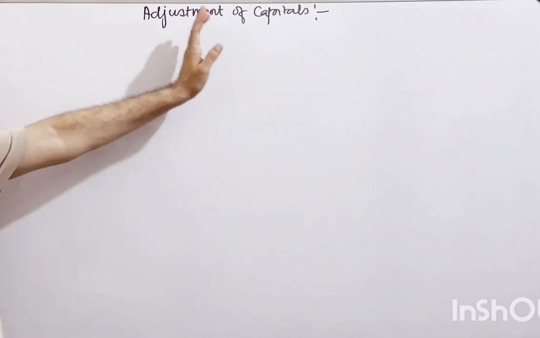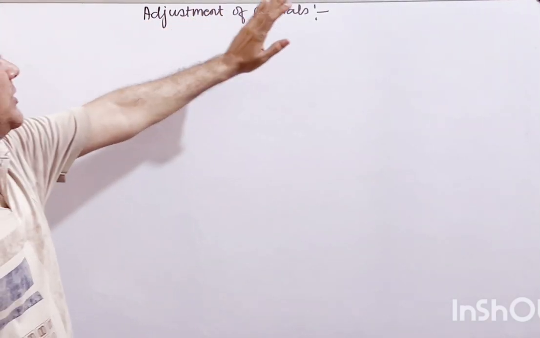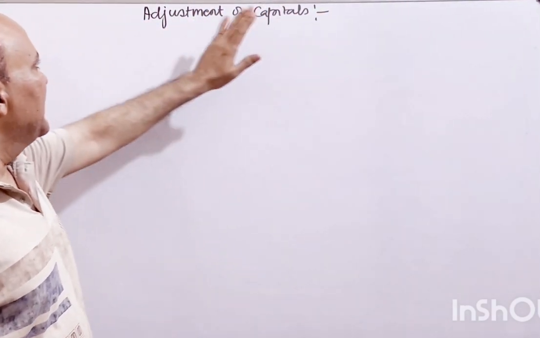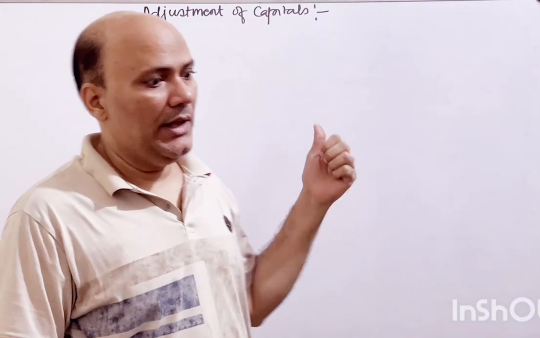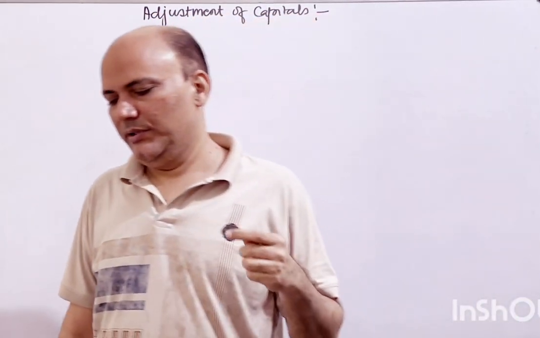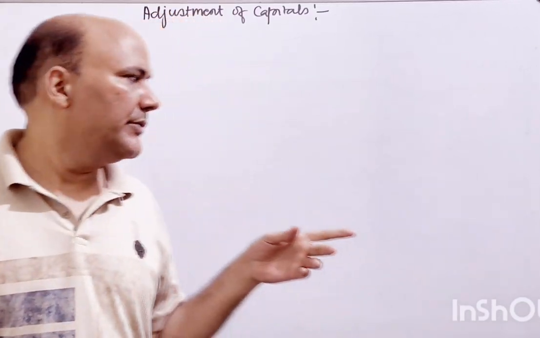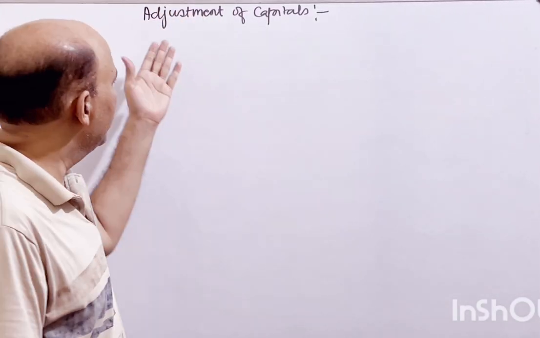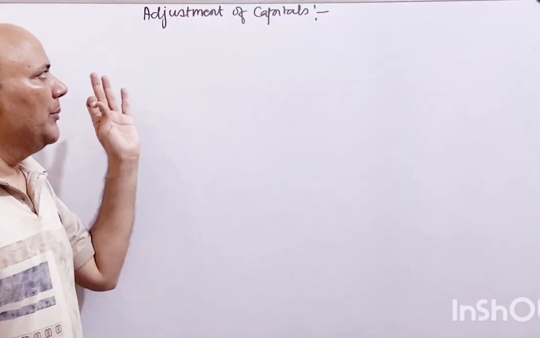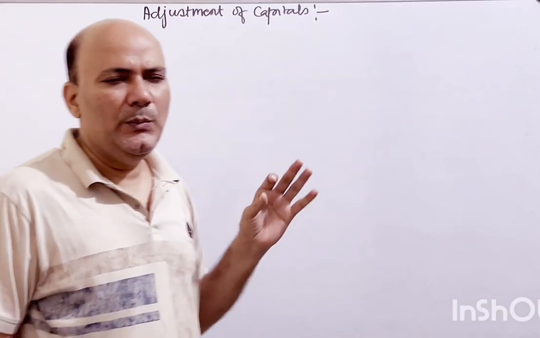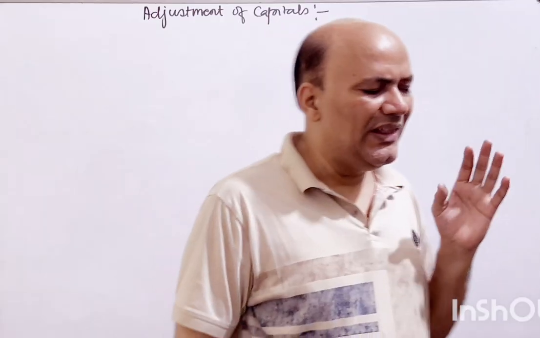Hi all, today we are going to do one of the important things in partnership accounting, that is called adjustment of capital. Even though this is the last topic we do, it is very important, whether it is death, retirement, or admission. So this is very important. The adjustment of capital means at the last,